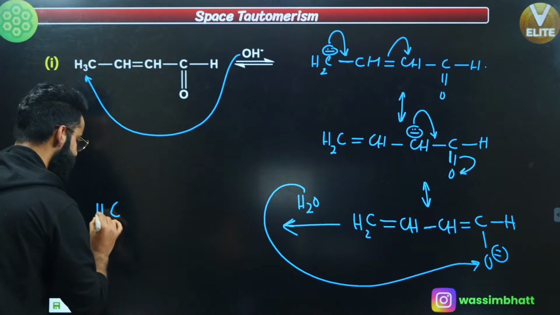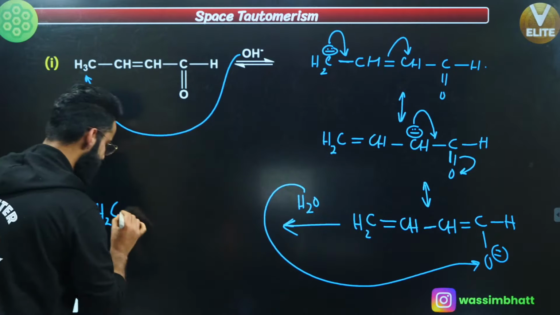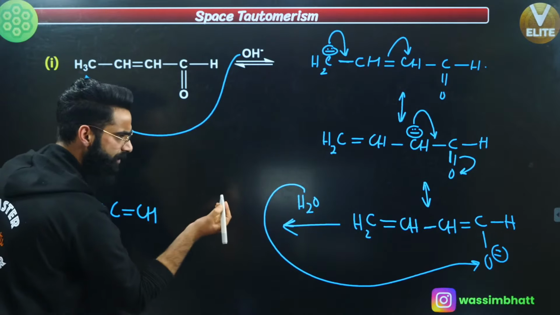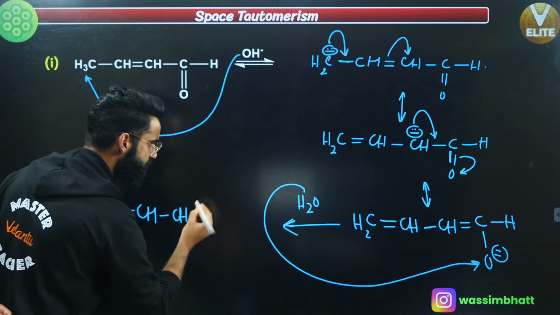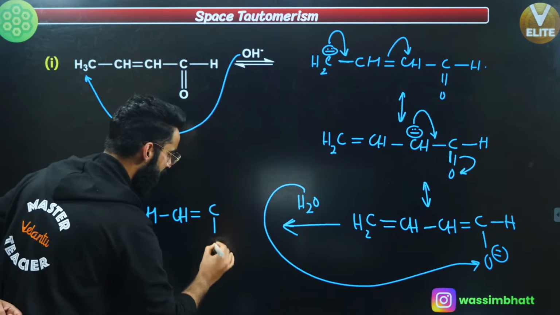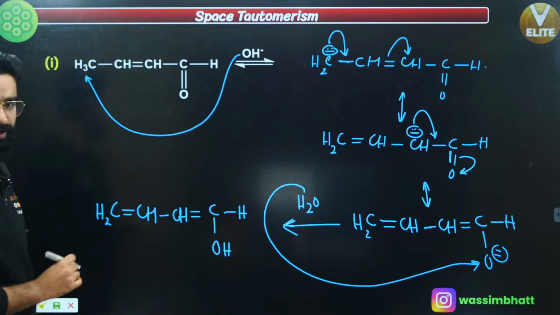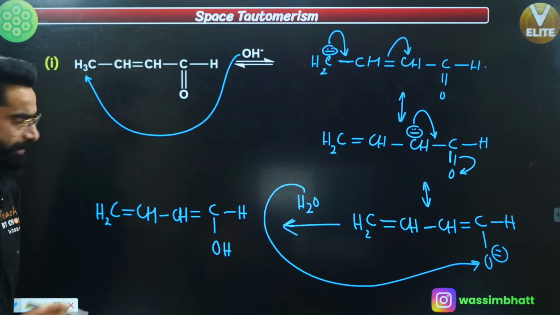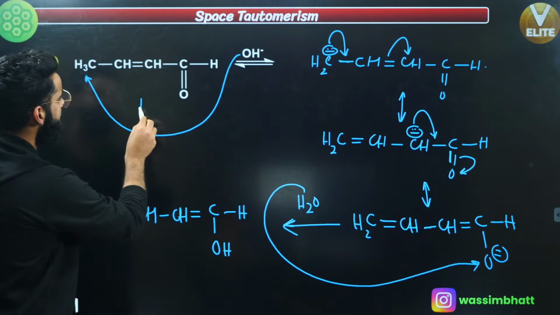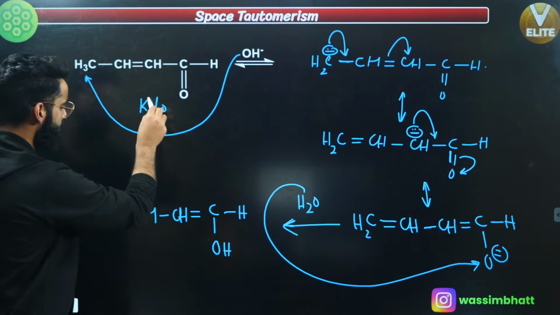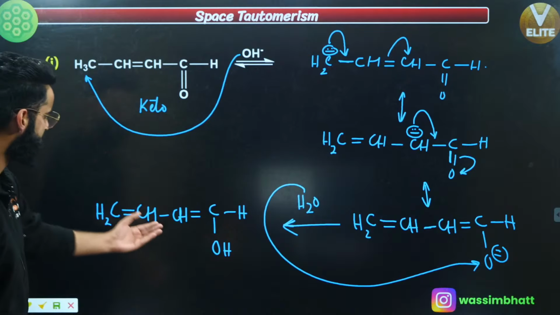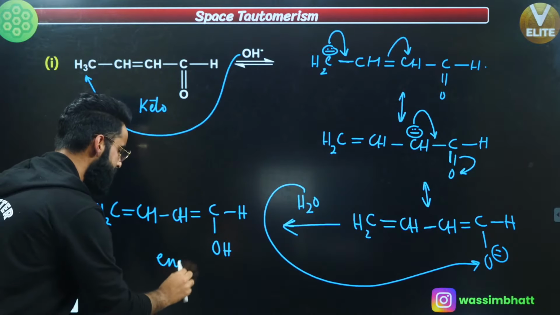You get CH2, I'm writing CH2. This is simple double bond, your CH, then single bond CH, correct? Then double bond C, and with this oxygen, hydrogen gets attached, and at the end, you have hydrogen over here. Now people understand. See, this was your keto form, and which form is this? This is enol form, yeah?